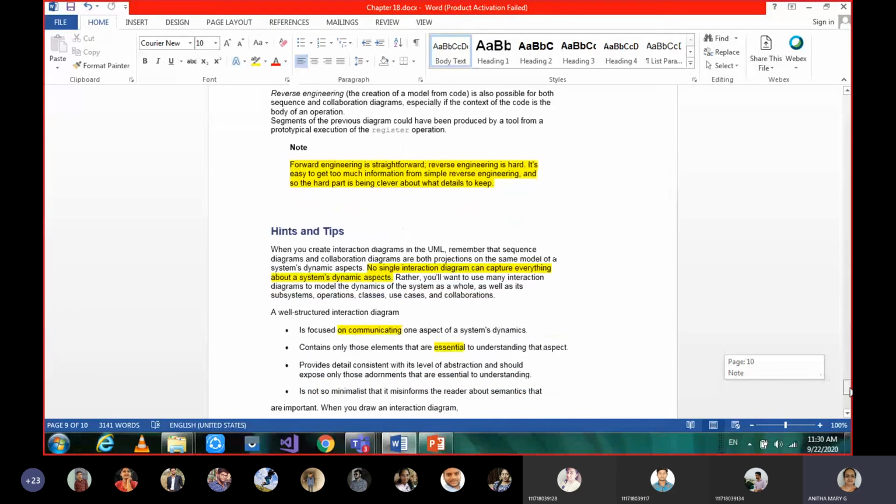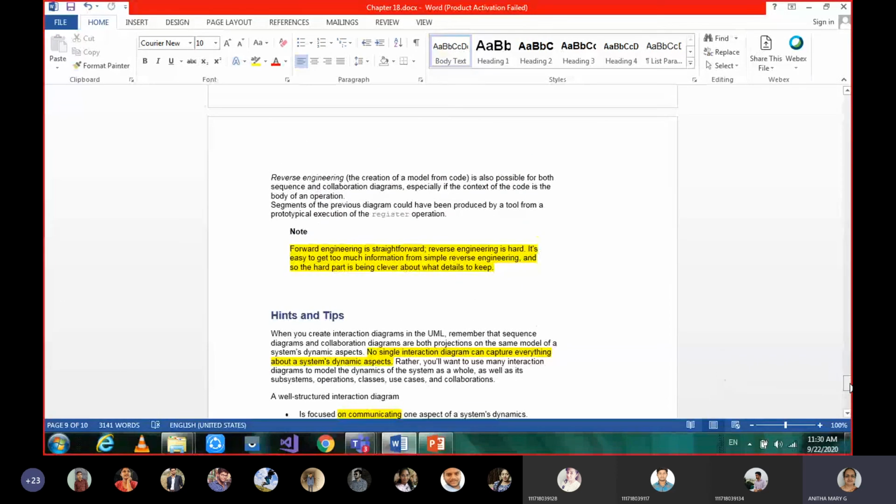Similarly, from the code we have, we will get back the model. Okay, so here forward engineering is a straight approach. From the model we directly get the code. If the operation or the details are very clear, that will be straightforward. But reverse engineering is a bit hard. Why?